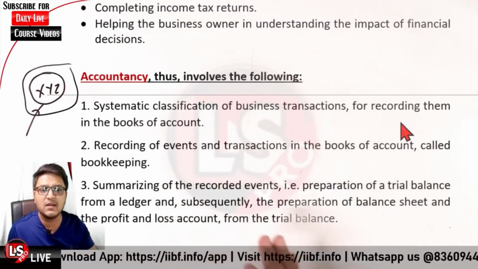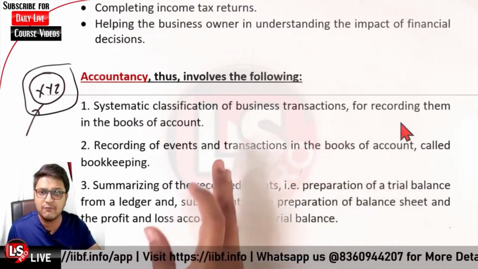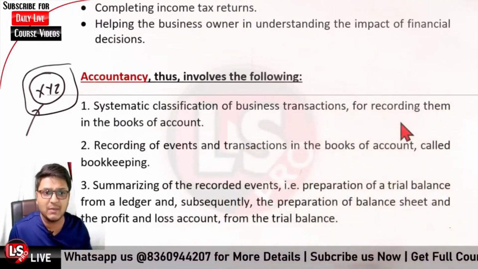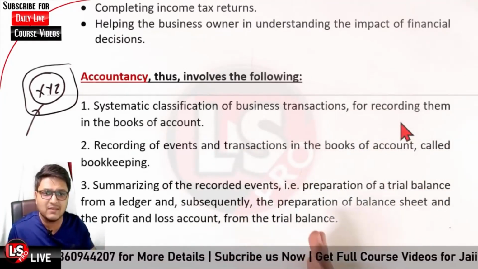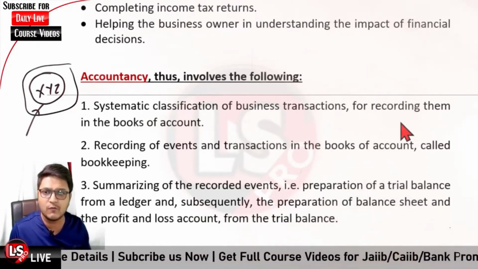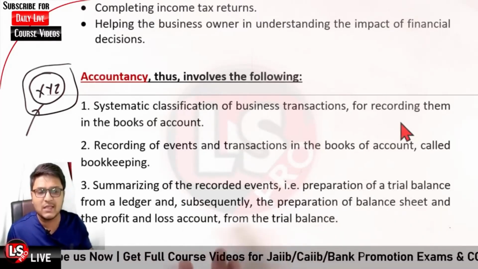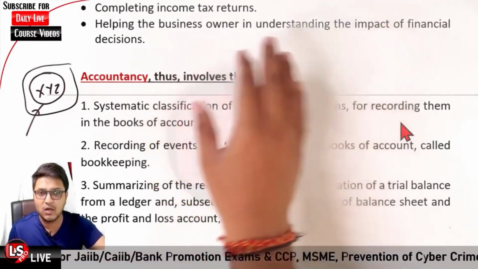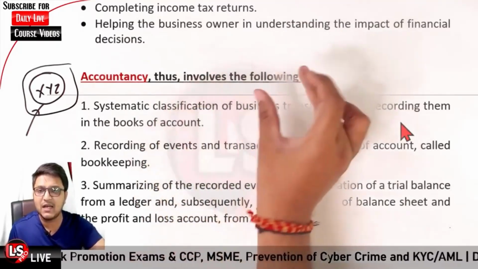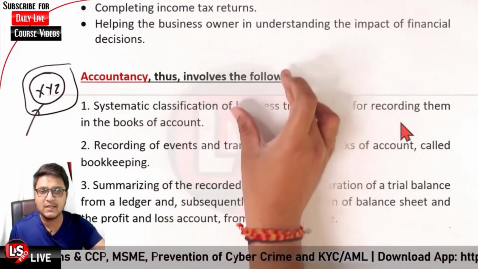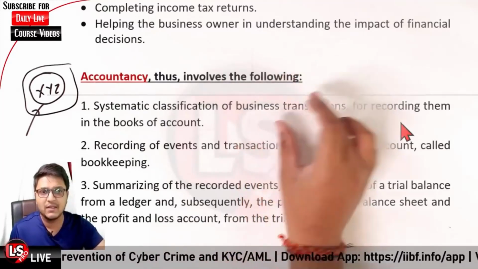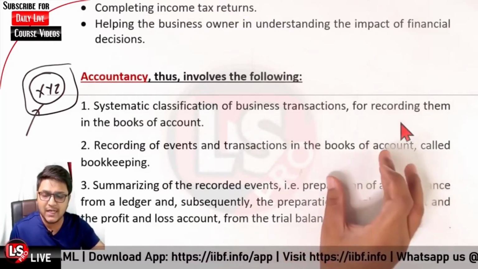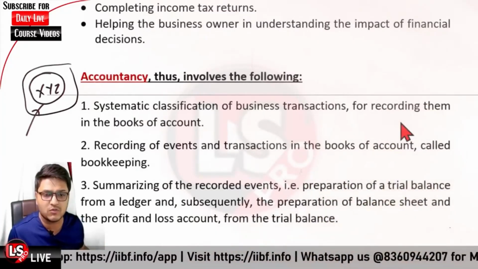Then further, summarizing the recorded events. When you have classified the different entries into the journal, then from the journal itself the trial balance is prepared. When you prepare the trial balance, subsequently you prepare the balance sheet and profit and loss account from the trial balance. So I just told you the process. First of all, we record the prima facie entries, and then from the primary book entry, the entries are recorded into journals. Then after classifying them into the journals or posting them into the journals, the trial balance is prepared, and after that you prepare the balance sheet and profit and loss account. Okay, so that is the process regarding it.